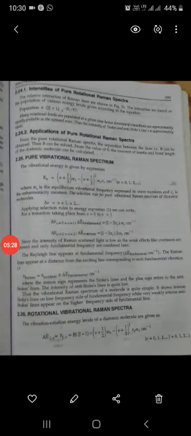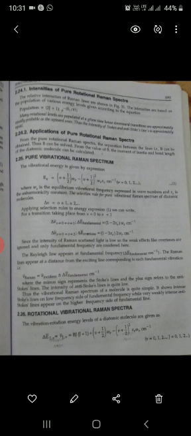Next is the application of the pure rotational Raman spectra. In the pure rotational Raman spectra we get the value of B. So when we solve for the value of B, we can find the moment of inertia and the bond length of a diatomic molecule. We can calculate it. Next topic is the pure vibrational Raman spectra.